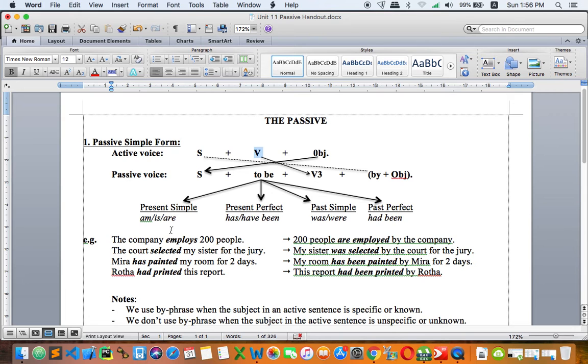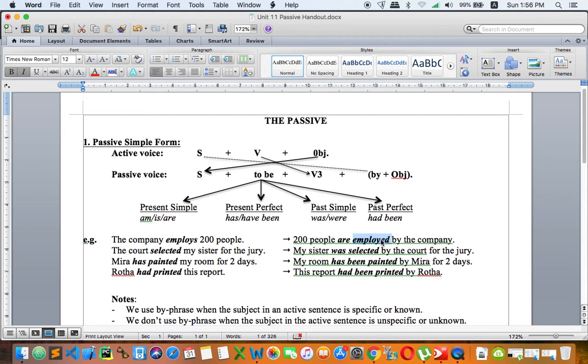Okay, let's see the example. The company employs 200 people. So 200 people is an object, employs is a verb, the company is a subject. So you can see these 3 elements because they are important. So 200 people are employed. Why are? Because 200 is plural. And why use present? Because it is present simple right here. Okay, employed. And then we change the word employ to employed.